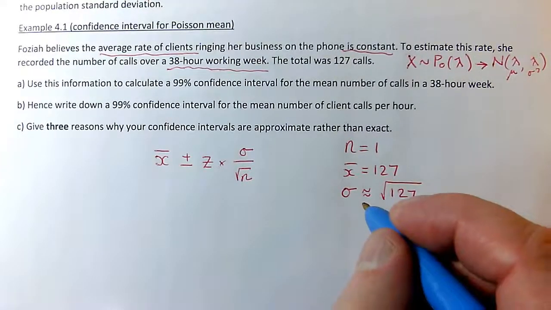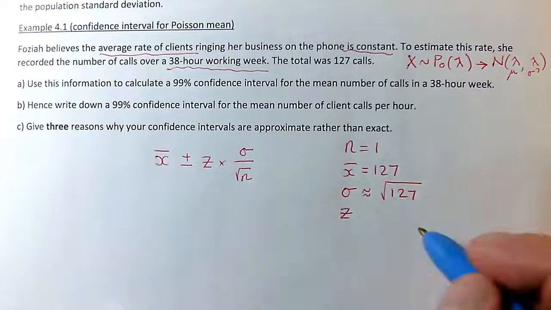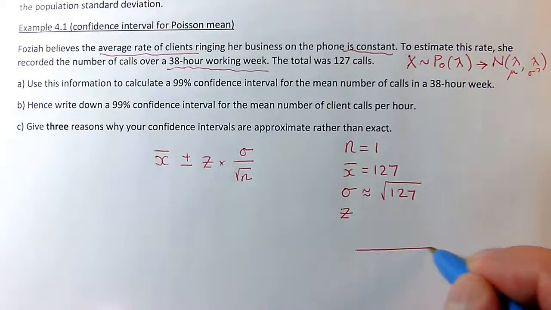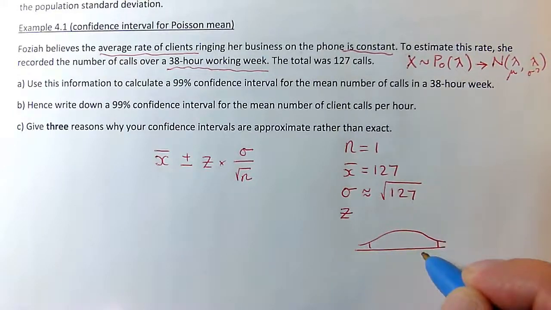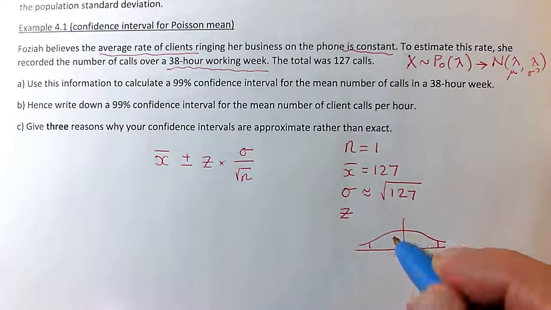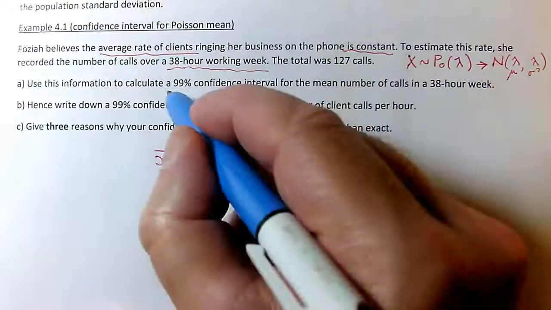Okay, and then finally I need the z value. Now this, if you remember your S1, is just finding symmetrical z values on either side of the middle. The middle is at 0, of course, but I want a 99% confidence interval.